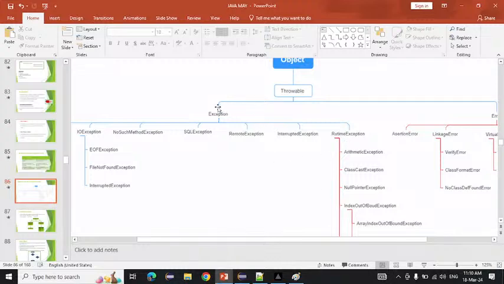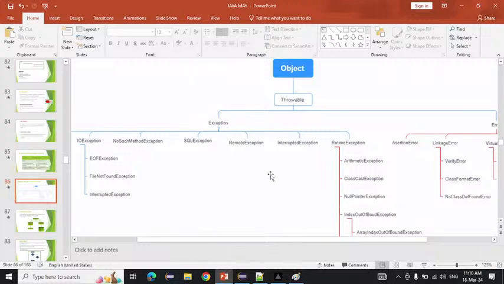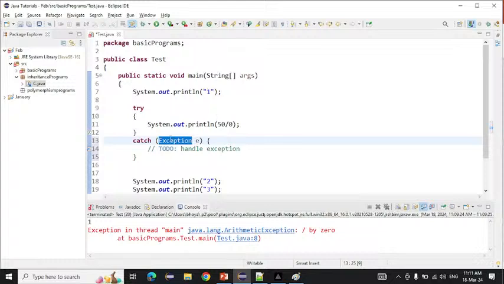But which is the parent class of all the classes inside Java? Object. Object is the parent class of all the classes present inside Java. So you can directly write this Exception class, or you can write the exception which is coming.